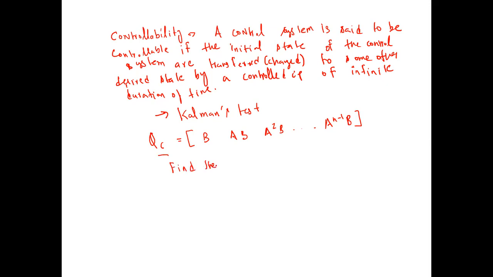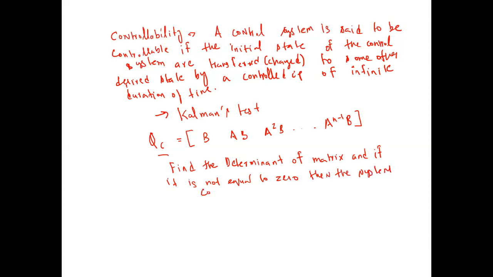Find the determinant of the matrix, and if its value is not equal to 0, then the system is controllable. Okay, so this is basically the definition of controllability. Similarly, there is the concept of observability.